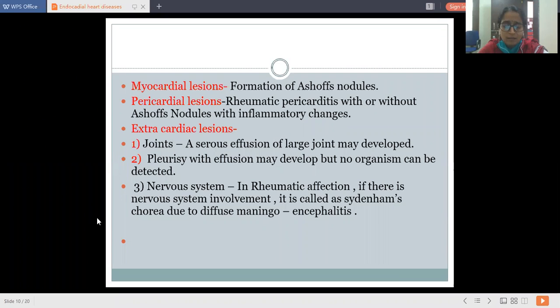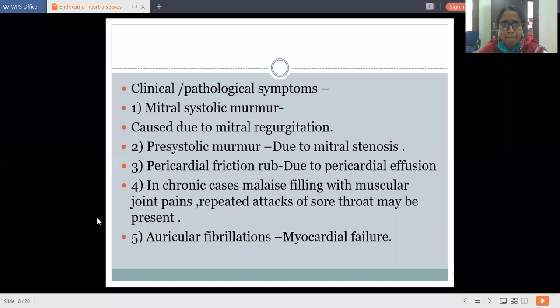Okay. Then next are the clinical and pathological symptoms of rheumatic fever or rheumatic endocarditis. First of all, there is mitral systolic murmur, caused by mitral regurgitation. Second is pre-systolic murmur due to mitral stenosis.